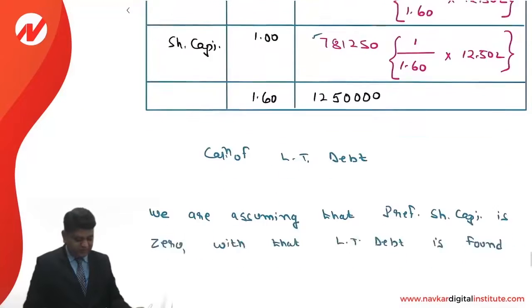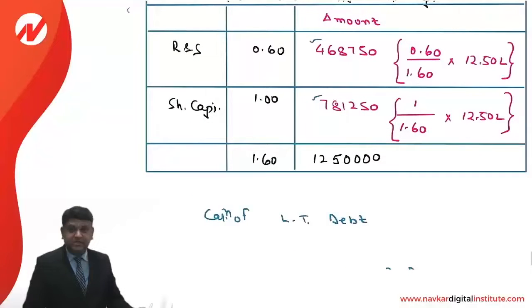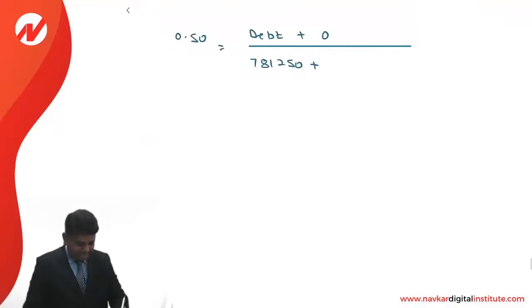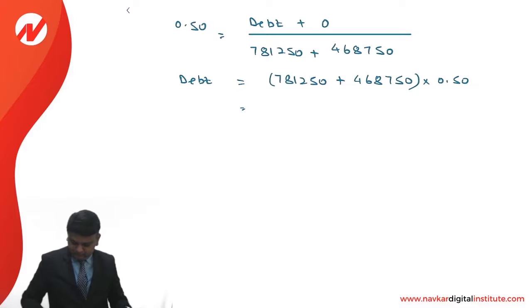So 7,81,250 plus 4,68,750. As far as the debt financing is concerned, it is the addition of both of them into 0.50. 7,81,250 plus 4,68,750 is 12,50,000 into 0.5.